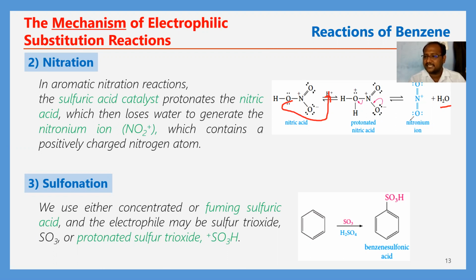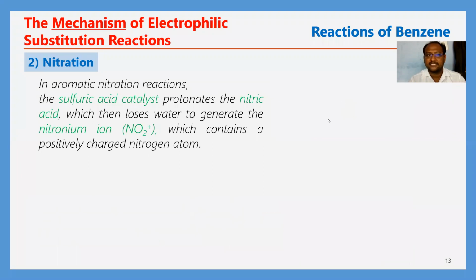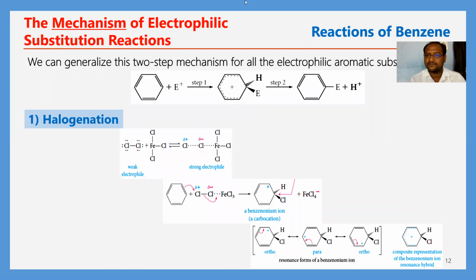And next, in the second step, what happens? This NO2 plus electrophile attacks the benzene nucleus, same as the halogenation reaction. Its mechanism is the same as the halogenation reaction. See here, in the second step, in the nitration reaction, the NO2 plus electrophile attacks the benzene ring by taking pi bonding electrons.